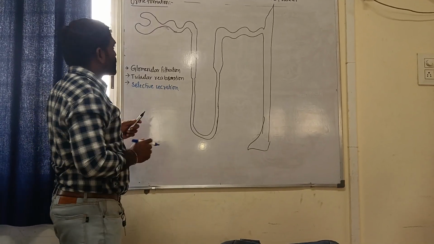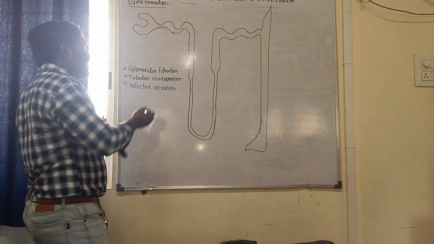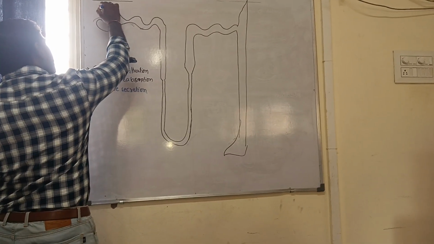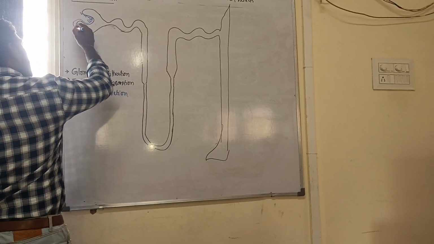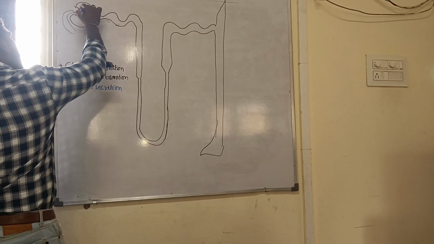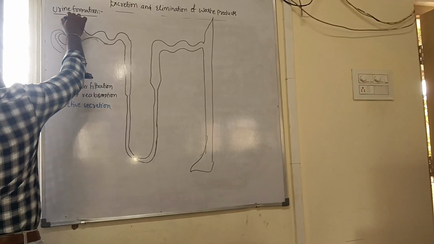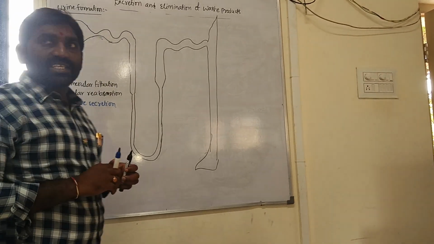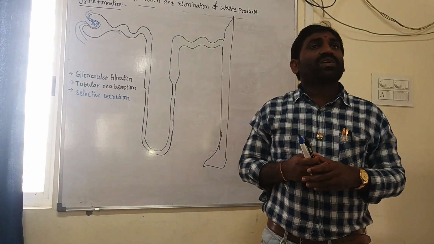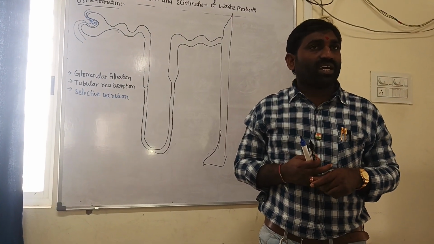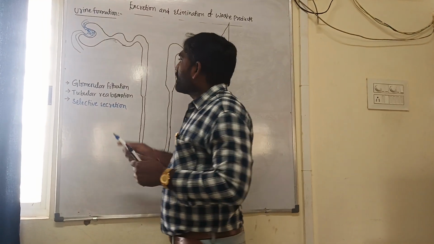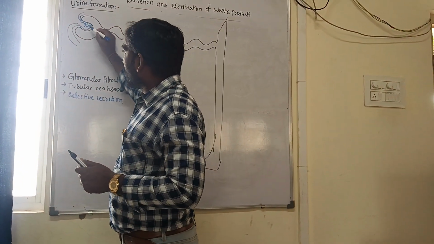Let us talk about glomerular filtration first. You know that the glomerulus is formed by the afferent arteriole, and the efferent arteriole leaves it. This is the renal artery which supplies oxygenated blood to the kidneys or nephron.